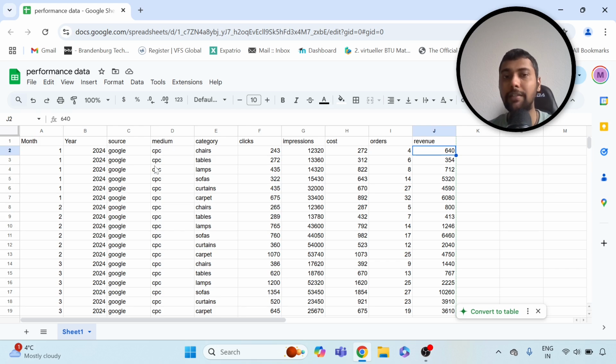Try to come up with insights, maybe see which is performing well, what they can improve, come up with recommendations. Use this data set. I'm going to put it in the description. Give it a try, right? And see what you can do. This is where your tool knowledge plus your business insight, how you can evaluate these metrics, will come into play, right? As I said, I leave the tool to your choice.